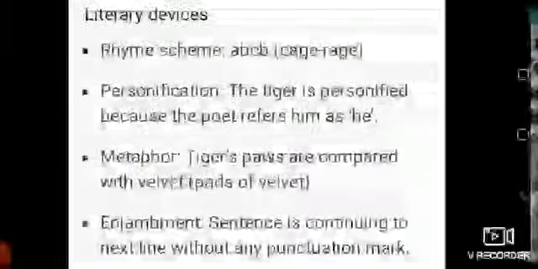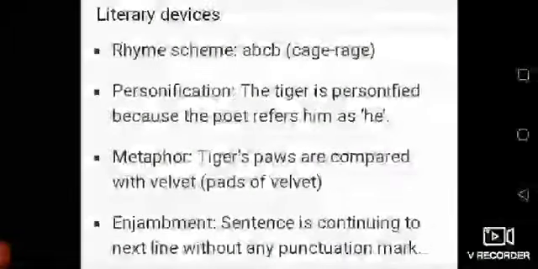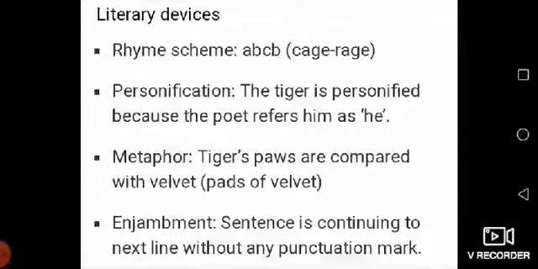Now let's discuss the literary devices. First of all, we would talk about the rhyming scheme. As a whole, the entire poem is written in the same rhyming scheme, that is A B C B. Not in this stanza only, but the whole poem is written in the same rhyming scheme.